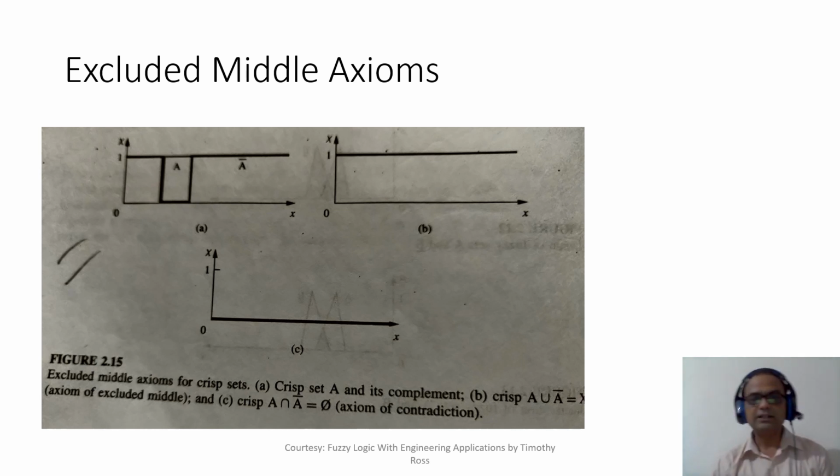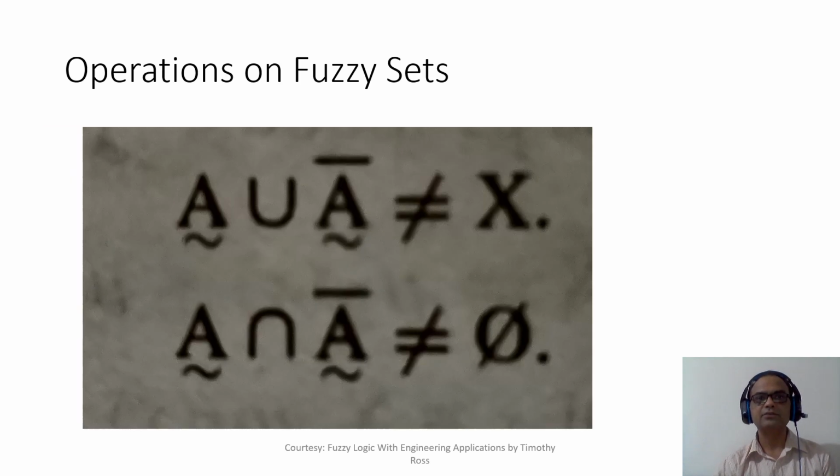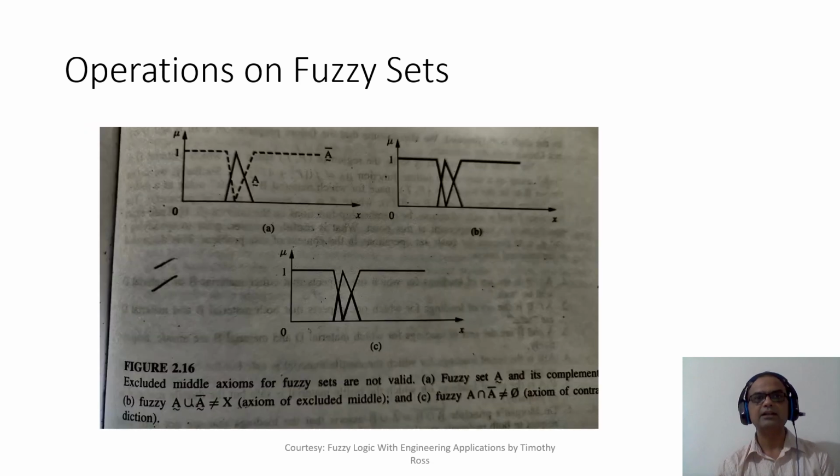Okay, so let's consider a fuzzy set example. So you can see that A union A bar is not equal to the universe in case of fuzzy sets. A intersection A bar is not equal to phi in case of fuzzy sets. And diagrammatically they have explained it. If this triangle is your A, that is the fuzzy set, then this dotted line shows A bar. Right? Dotted line shows A bar.